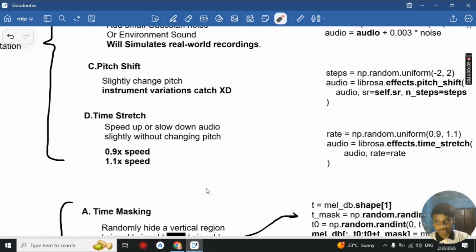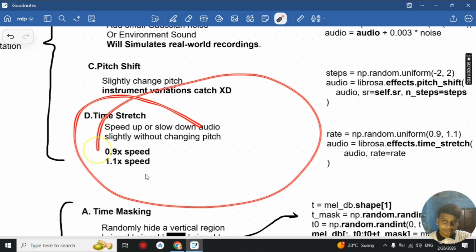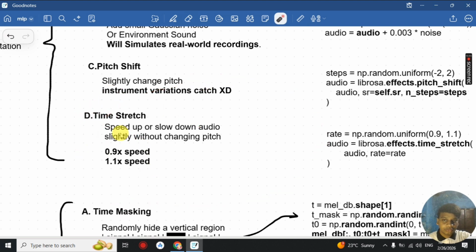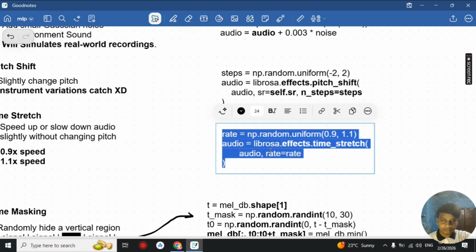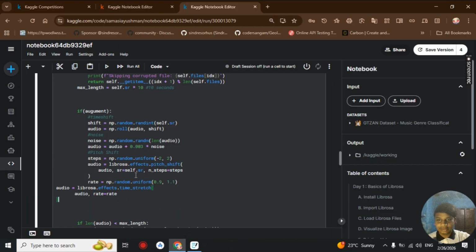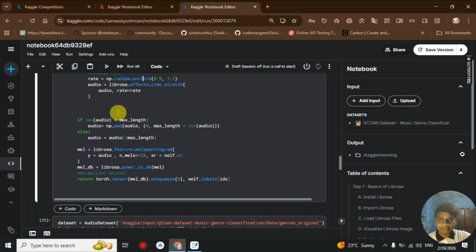Next we go to time stretch. Basically it speeds up or slows down the audio, to capture any variation in speed in the test file. It adds generalization without changing pitch or sample rate. We could do from 0.9 speed to 1.1 speed. Generally music lies within this range, so we get a continuous random variable from 0.9 to 1.1, and then using librosa.effects.time_stretch we apply it here. This is the final augmentation method which you could do before converting the audio to spectrogram.